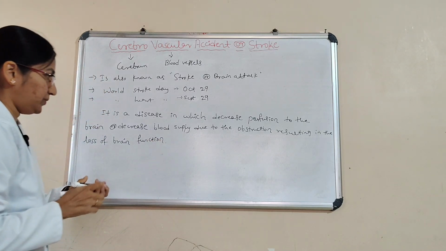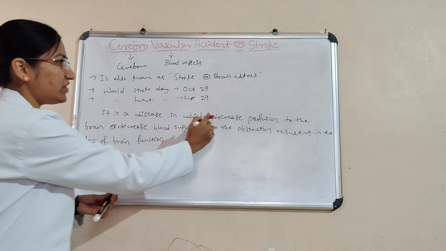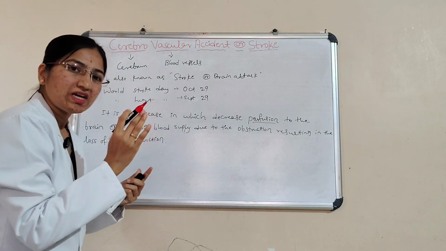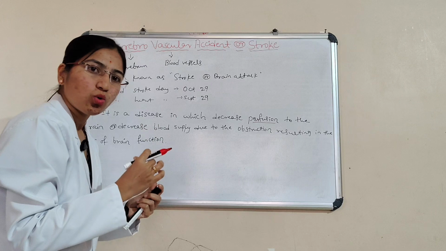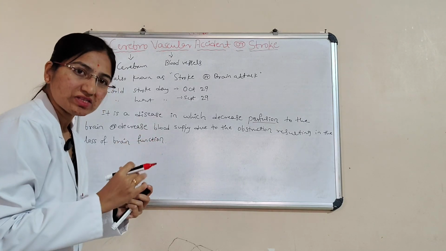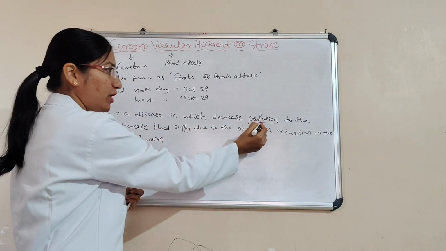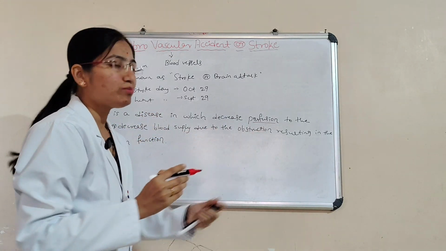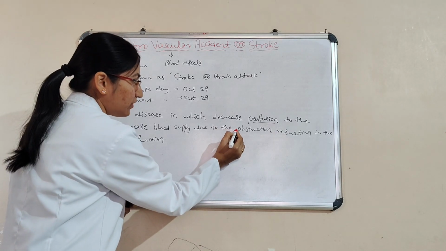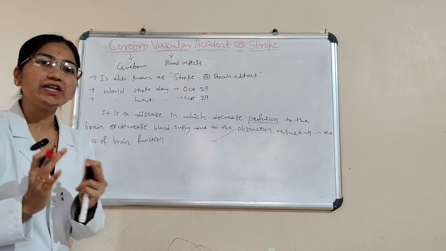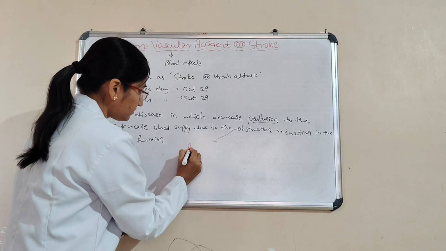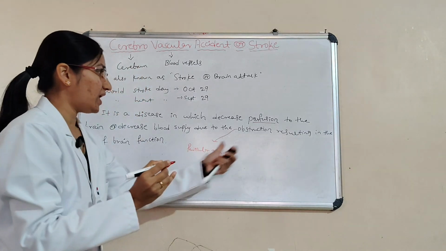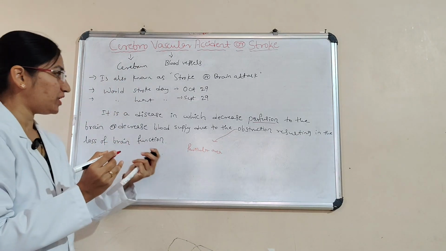It is a disease in which decreased perfusion, in the sense of an abnormal flow of blood through the blood vessels, means decreased perfusion to the brain, and then decreased blood supply due to the obstruction in a particular area, resulting in the loss of brain function.